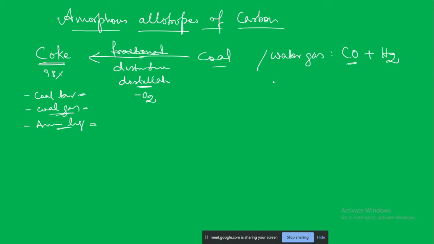The other one is the producer gas. Both of these are quite combustible gases. Both of them are used in the steel and iron industries. In this way we have seen all of these things in our previous class. Today we will be moving to another allotropic form of carbon, which is soot or lamp black.